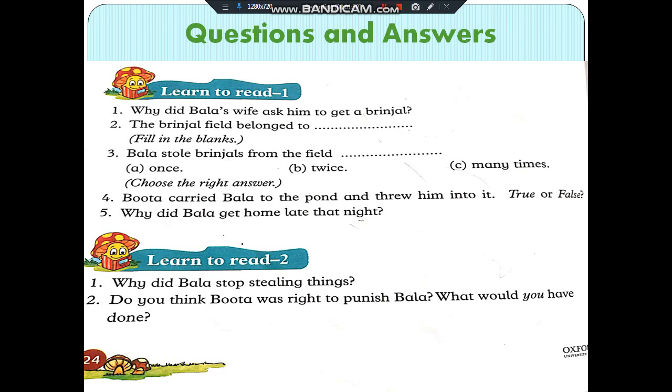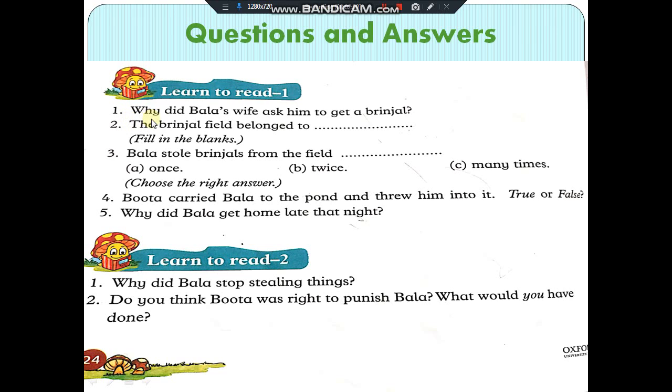There are two exercises of the questions and answers that is in your book on page 24, right at the end of the lesson. There are different types of questions, like there are text questions, blanks, multiple choice questions, true and false, means all types of questions. But the number of questions is less, so don't worry. I'm reading the questions one by one for you.